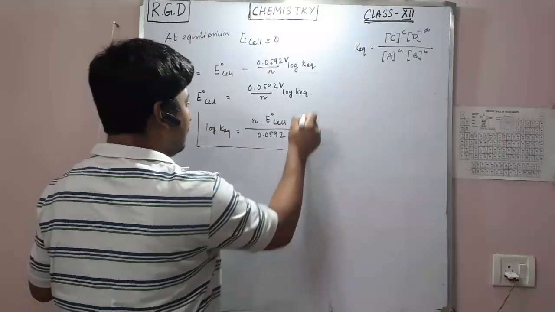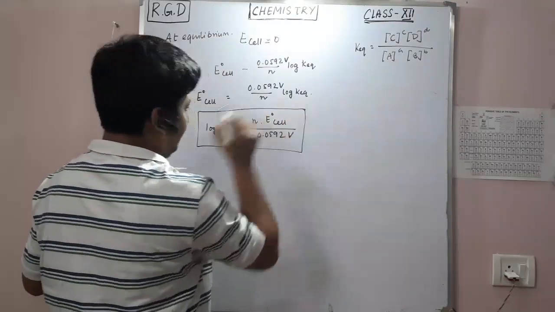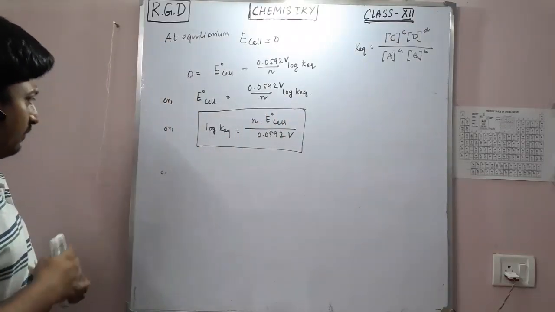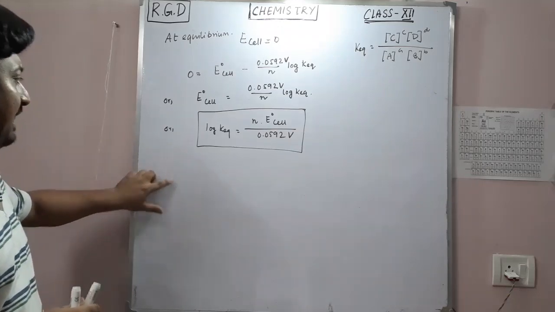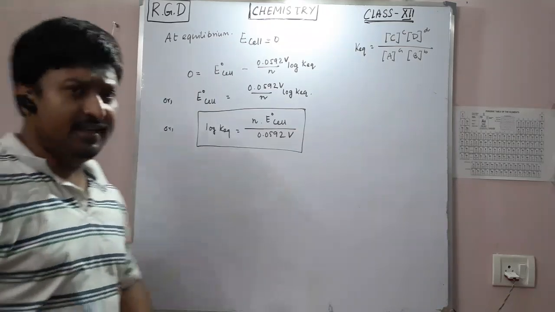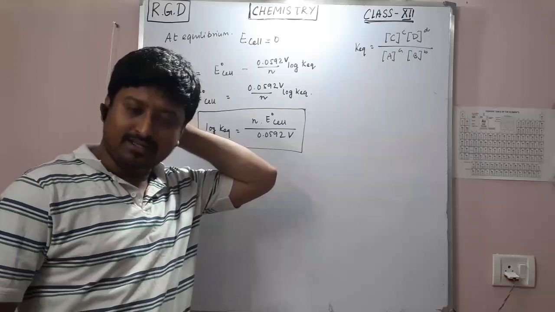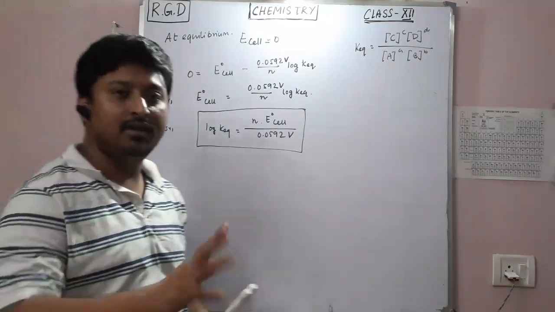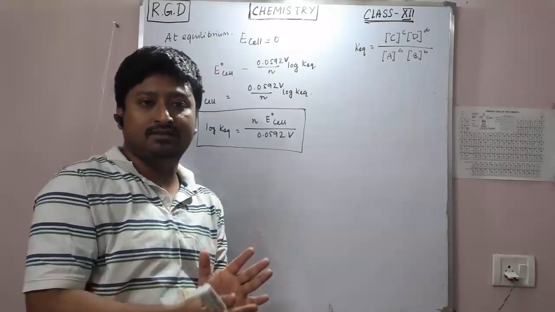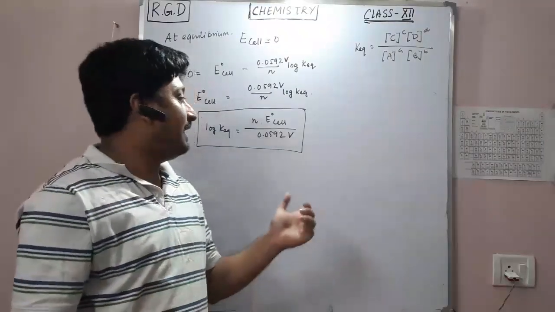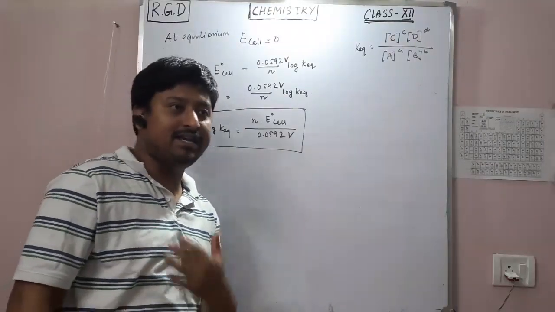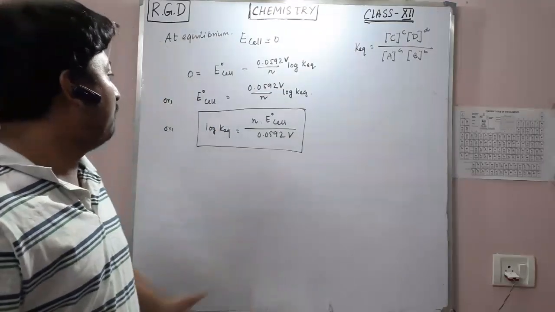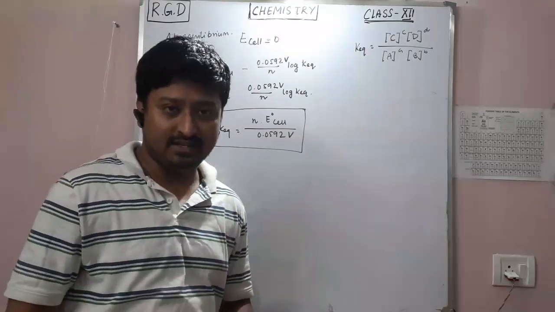So you can get some numerical problems from this part, where they can ask that a cell is in equilibrium. A cell, let's say of two metal couples, two redox couples, is in equilibrium at standard state. Now, what will be the equilibrium constant of the reaction?